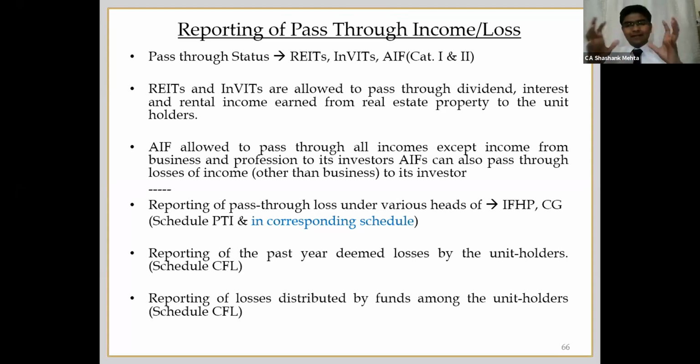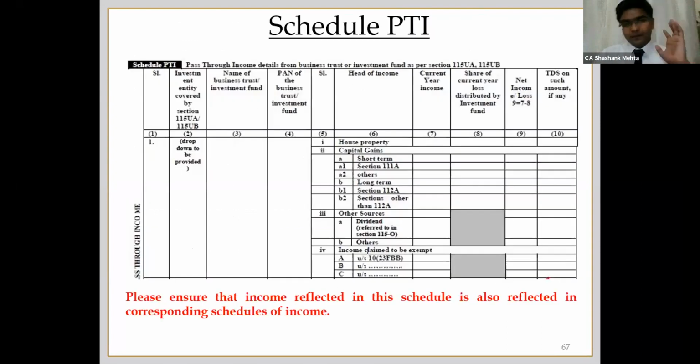That fund will not be liable to tax on such income, and the unit holders will be liable to tax. So this is the general provision. In the last Finance Act 2019, they came up with a clause that even the losses incurred by such funds can be passed over to the unit holders. So the changes are with respect to that. I will just share the screenshot and explain it one by one.